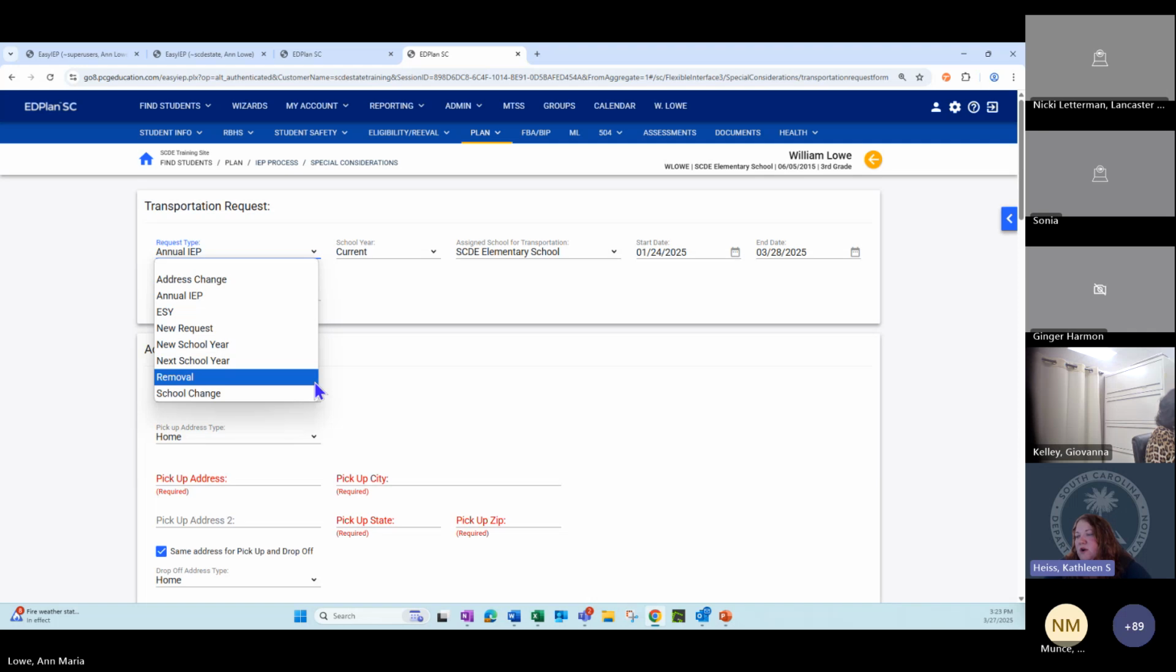But maybe in your transportation department, it's not a form, it's something else that you send. And then school change. So any feedback that you have on what's in there now, if there's something where you think, no, I really needed to have this as an option, we can look at that. So that's what those pieces are.